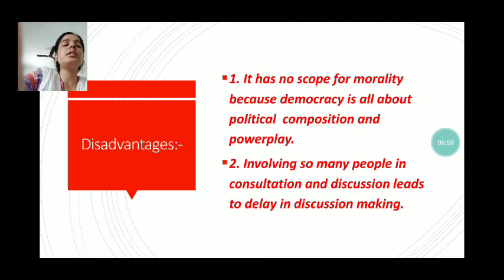And the disadvantages: it has no scope for morality, because democracy is all about political competition and power play. Democracy means the power of the people, where power lies in the hands of the people, so in a democracy there is no scope for morality. Next, it involves so many people in consultations and discussion that it leads to delay in decision making.